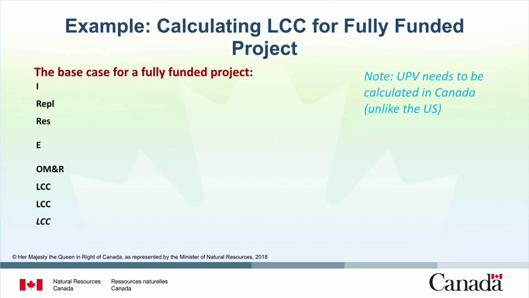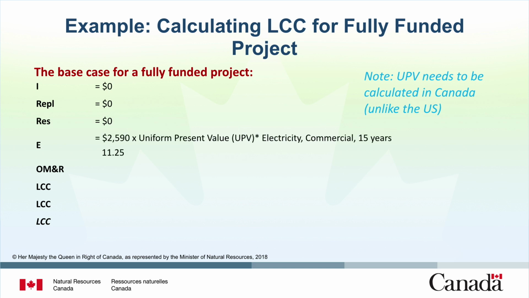In the base case, you have an initial investment cost of 0, replacement cost of 0, and residual value of 0. The present value energy cost is $2,590. To determine the future cost of energy, multiply $2,590 by the Uniform Present Value, UPV star factor for electricity in commercial buildings for 15 years. In this example, the value is 11.25.